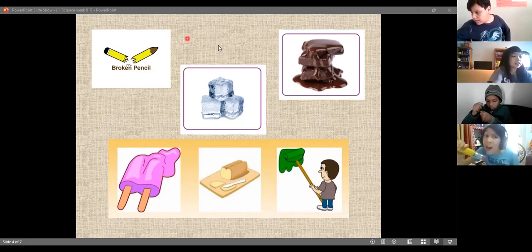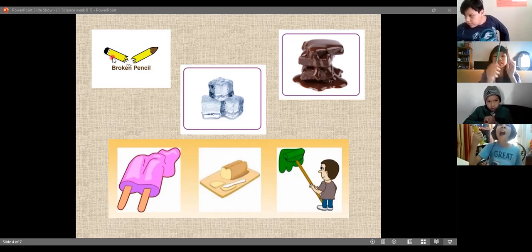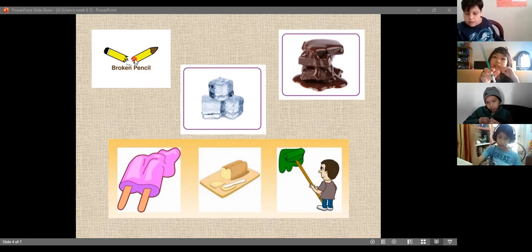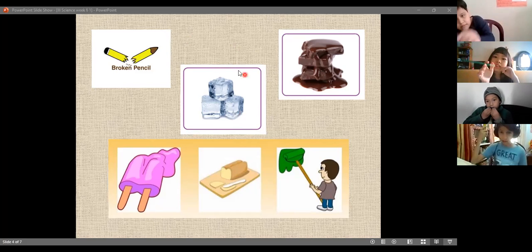So, but it's still a pencil. You can still use it. So it's still a pencil. It's the same object, but the change is physical. It's a physical change. Now, what about the ice cube?